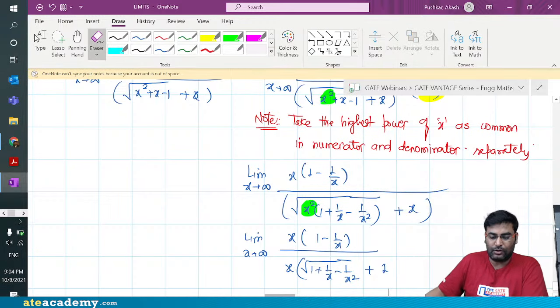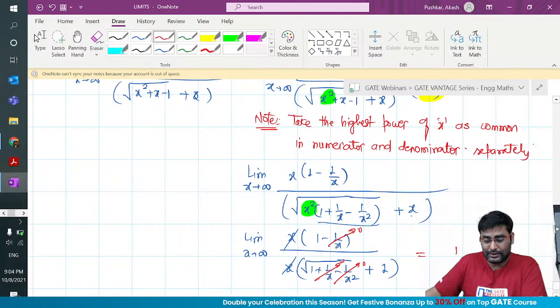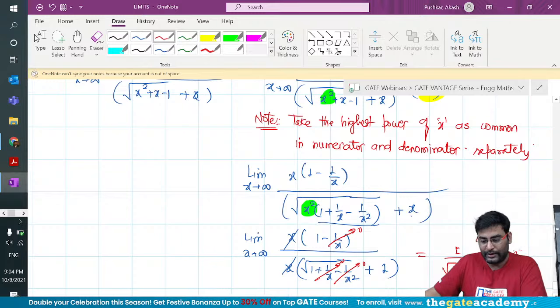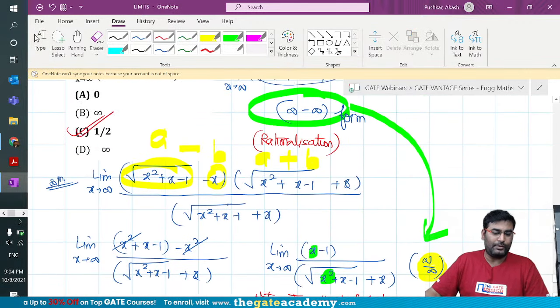I have taken x common not only from this term, also from here. So these two will cancel each other, and the moment x tends to infinity, this will be 0, this will be 0, this will be 0. So the answer is 1 upon root under 1 plus 1, which is 1 by 2, which I think a lot of people got already. The answer is 1 by 2.